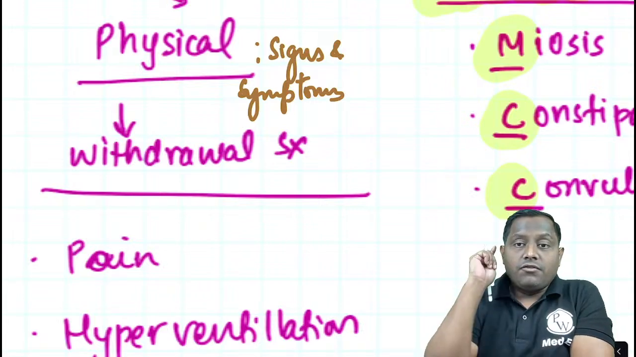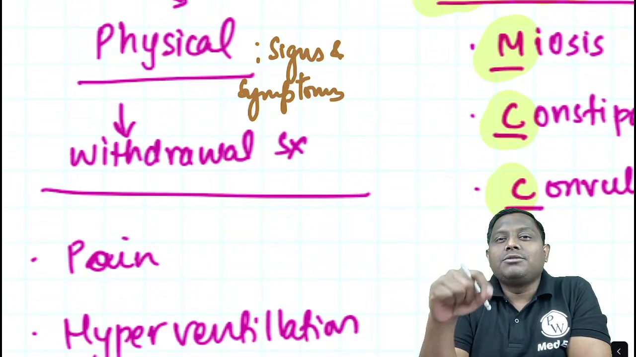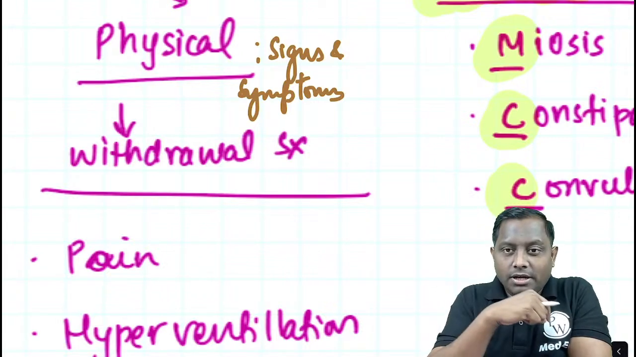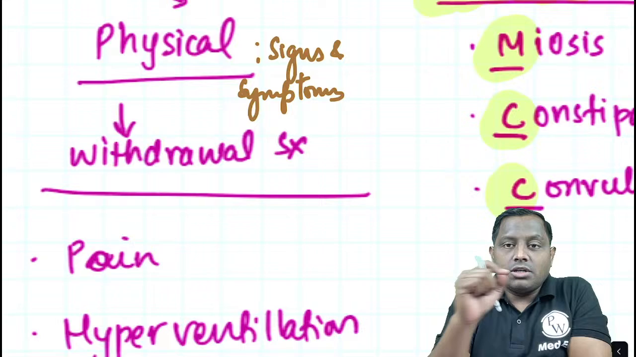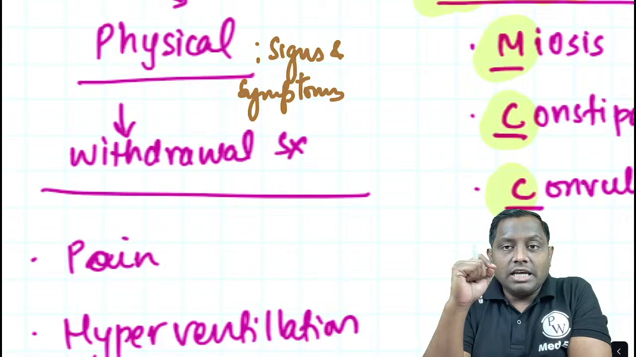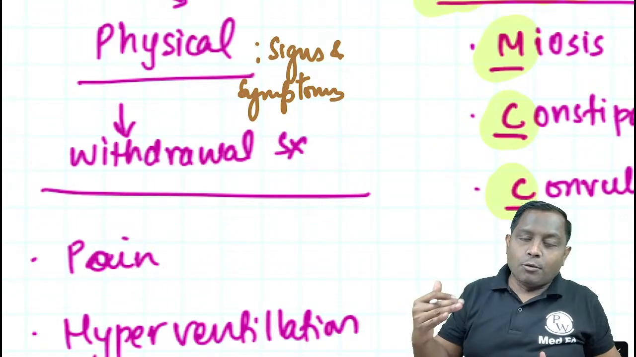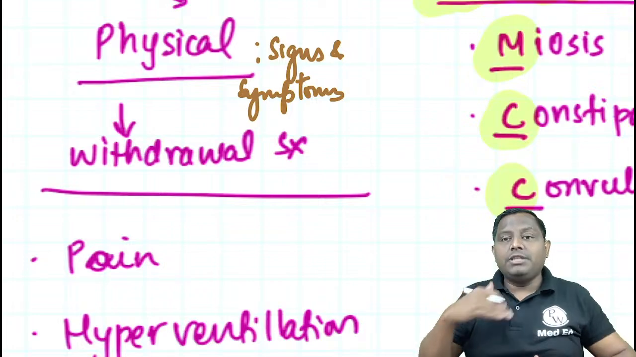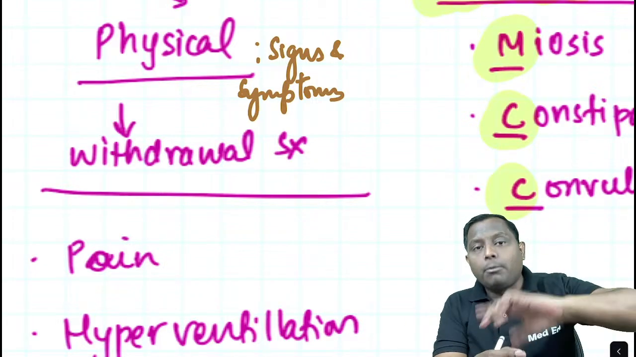Do remember, the physical signs and symptom of opioid is exactly opposite to the actual effect of the opioid. I am telling you, I repeat, withdrawal symptom is not same as toxicity. In toxicity, the effect is going to be the increased effect of opioid, का जो effect था वही थोड़ा बढ़ के आएगा, that is toxicity. But withdrawal effect में there will be opposite action.